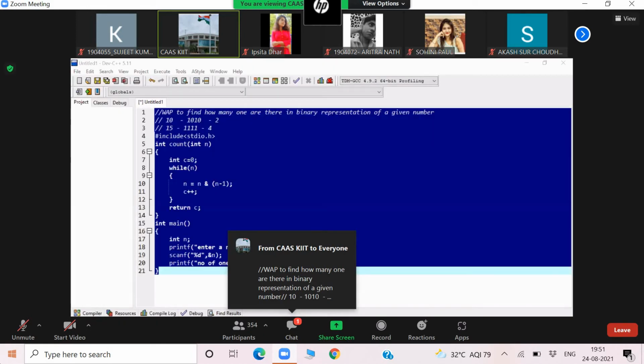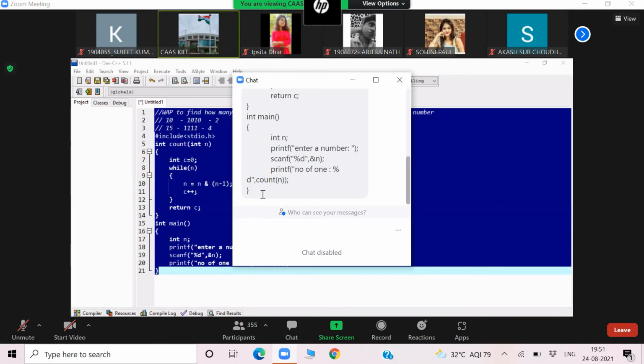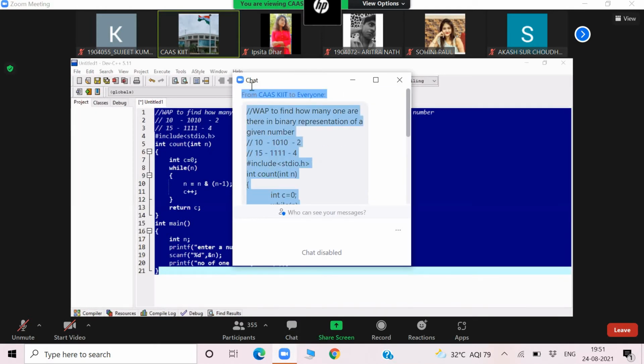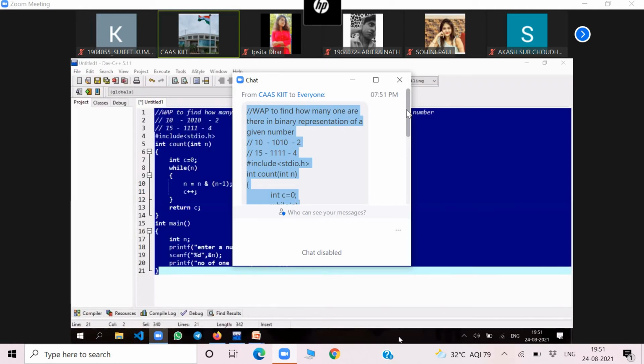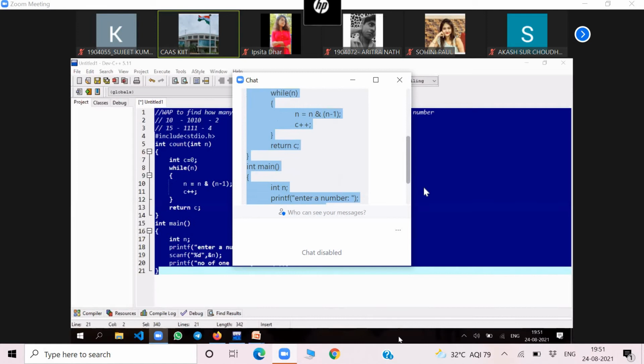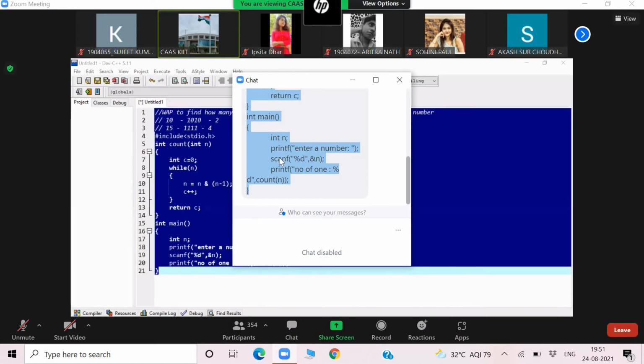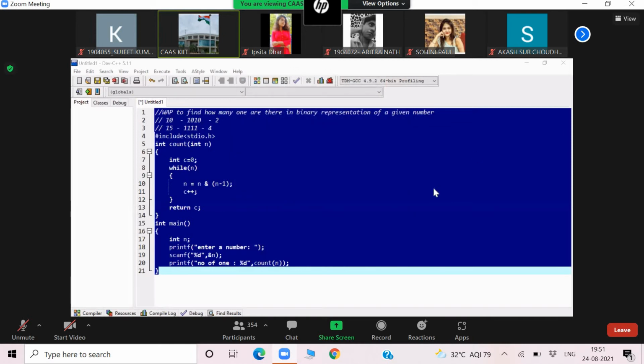Another logic is there with the double greater than operator, the right shift operator. We can check the last bit always by shifting. But this is the best method. By the right shift operator, we can do it also. You know there is a double greater than operator.